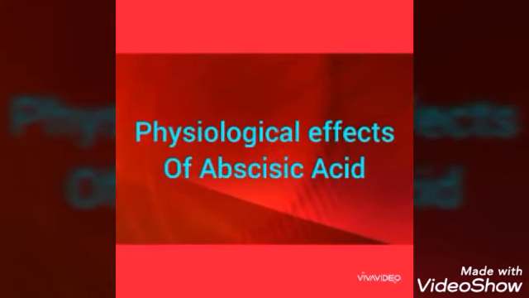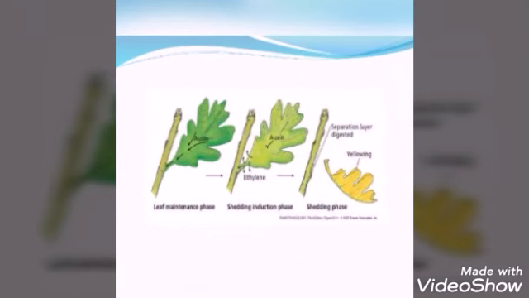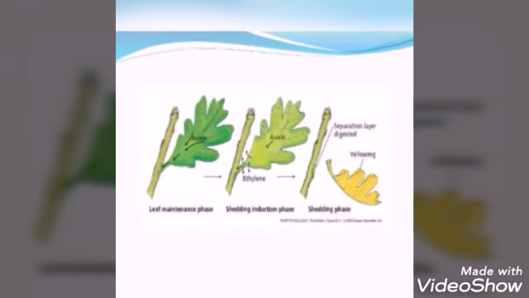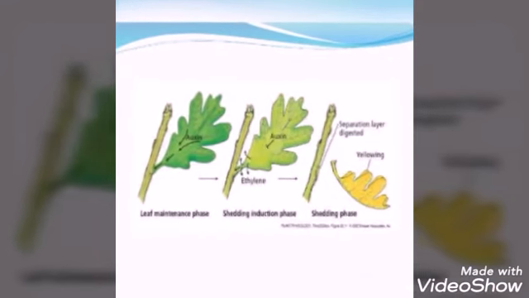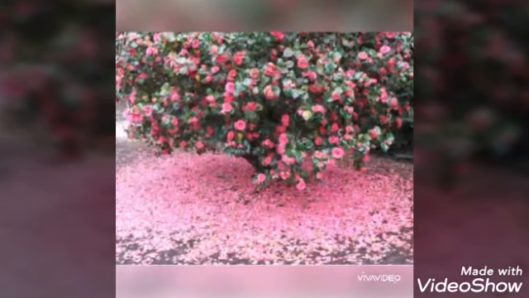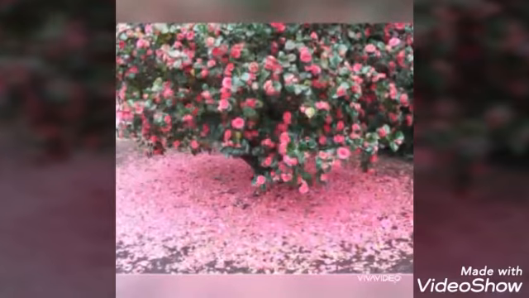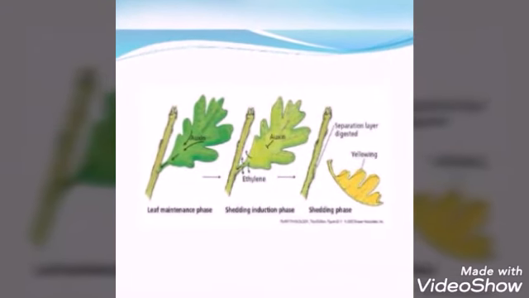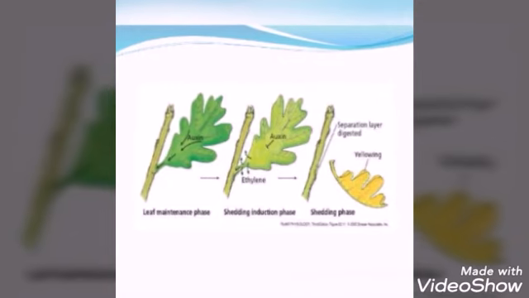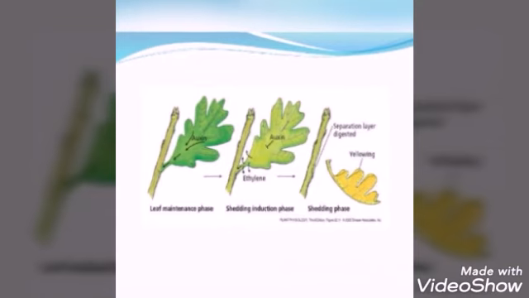Physiological effects of abscisic acid, ABA. That is, abscisic acid promotes the process of abscission. Abscission means separation of leaves, flowers and fruits from the branch. Young leaves do not fall off, but as they grow old, because of the formation of the abscission zone, the leaves fall off. It is called abscission.